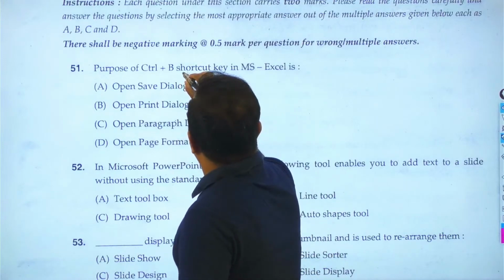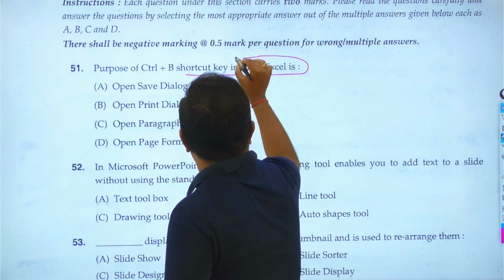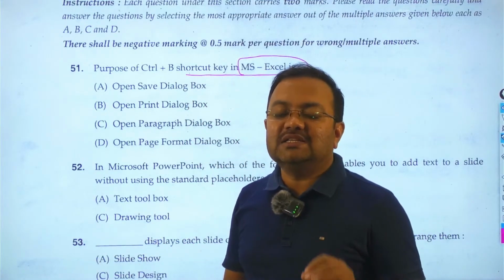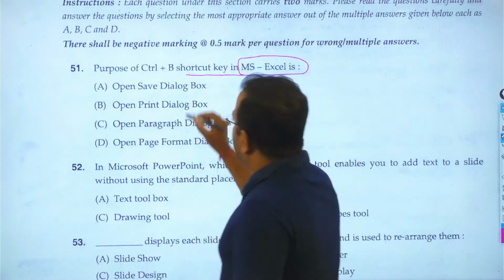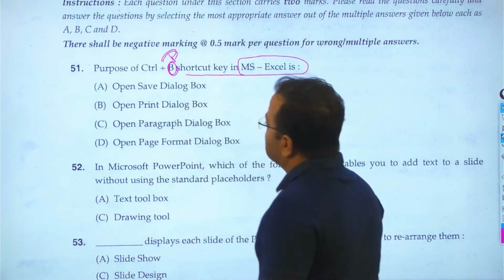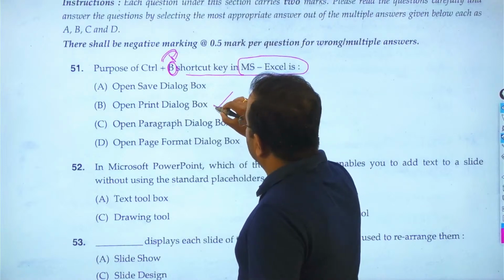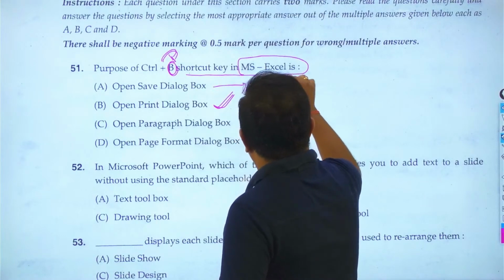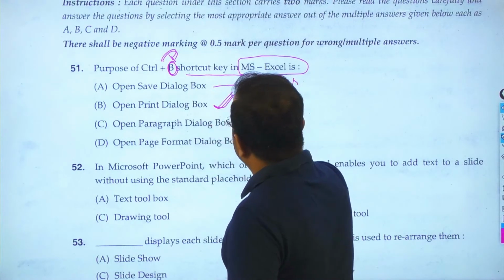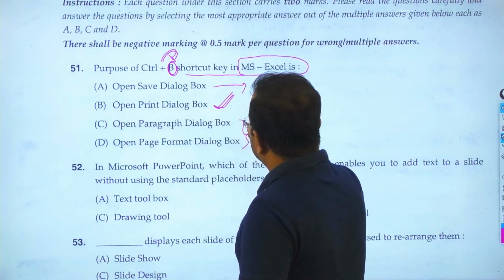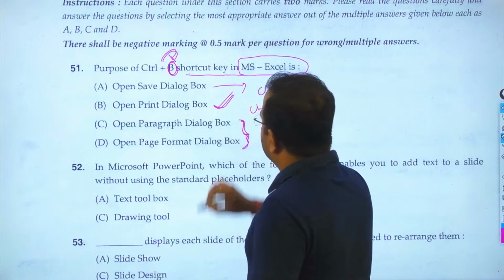The purpose of the Control B shortcut key in MS Excel. Students, this is the question and it is clearly a printing mistake. What is the mistake here? It is B, but it should be P. Control plus P. Then we can choose the answer: open the print dialog box, because for the save dialog box we use Control plus S. For print it is Control plus P. Paragraph and page formatting has no shortcut key; we need to do it with the help of the mouse.